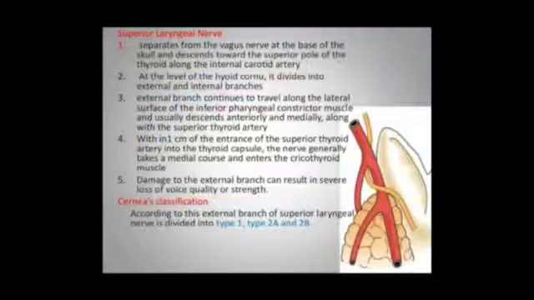What is the superior laryngeal nerve? It separates from the vagus nerve at the base of the skull and descends towards the superior pole of the thyroid along the internal carotid artery at the level of the hyoid cornu. It divides into external and internal branches.